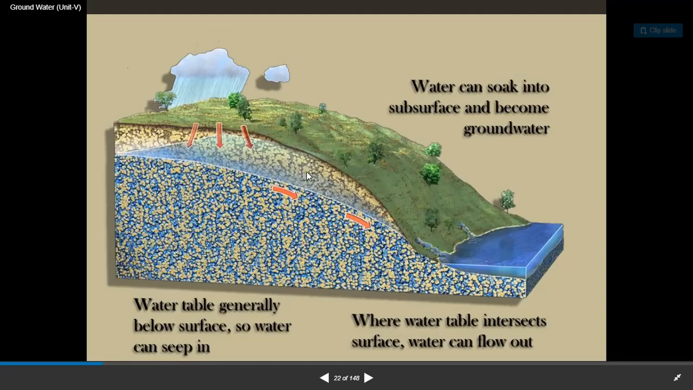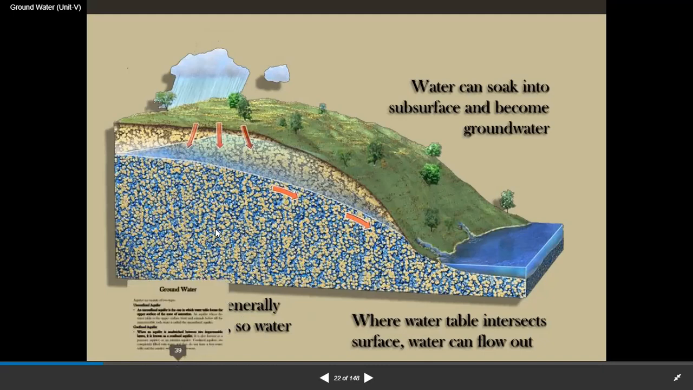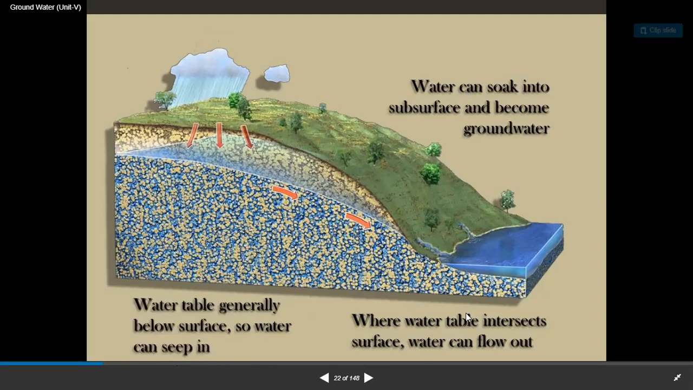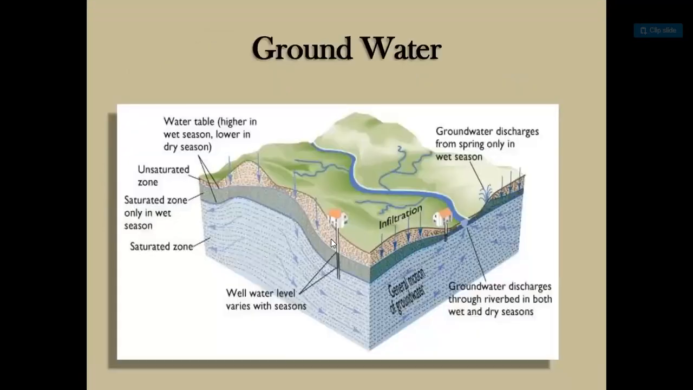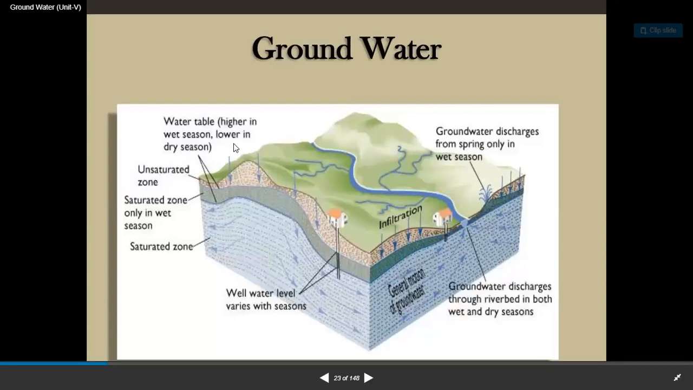Here, this line is the water table. This is the infiltration. This is the impervious bed. Here also, this water table is directly connected to these ponds. The water table is generally below the surface, so water can seep in. Where the water table intersects the surface, water can flow out. So this is also groundwater. The water table is higher in the wet season, lower in the dry season. Unsaturated zone, saturated zone only in wet season. Here, saturation zone. The well water level varies with the seasons. This is the infiltration. This figure helps enhance your imagination of the groundwater.